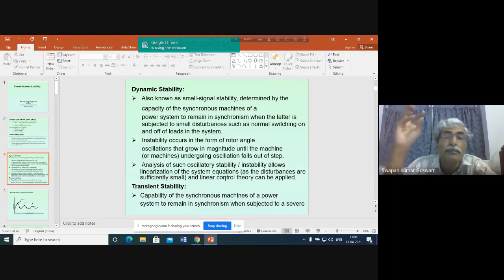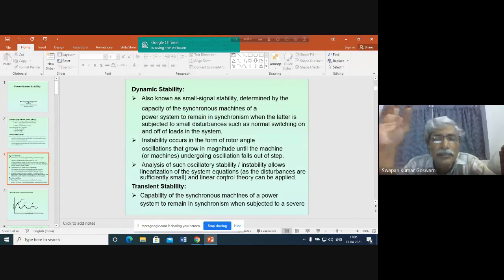Because all these disturbances are small, though the actual equation for representing the system will involve some nonlinear differential equation, we shall be in a position to simplify the analysis, or to linearize this equation.